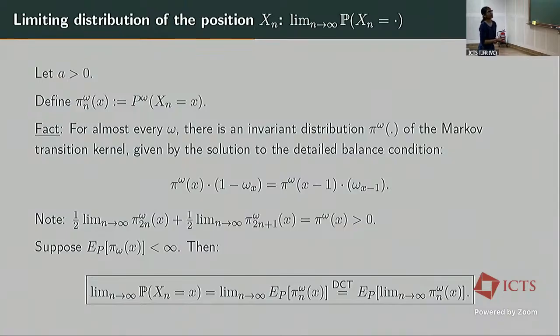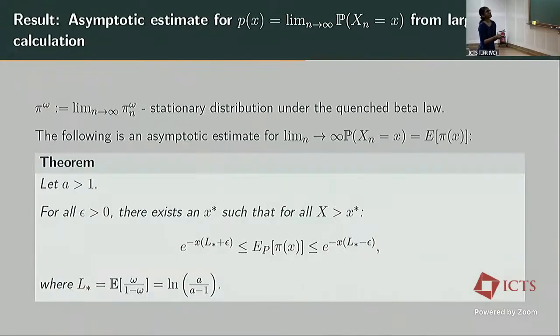Suppose we also have that the expectation of pi^omega(x) is finite, then we can show that we can interchange these two limits. So this is the law of the edge reinforced random walk, and this is the law of the random walk in the random environment. And if we want to find the limiting distribution, we can interchange the expectation and the limit, and so we can just study this pi^omega(x) to understand the limiting distribution of the position.